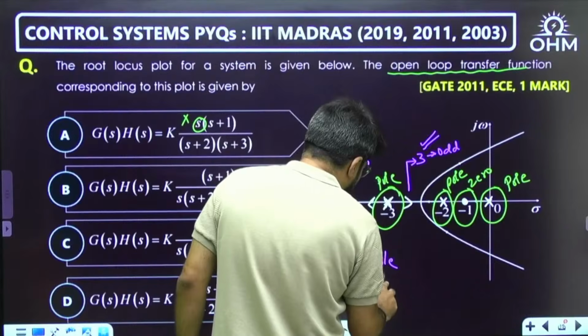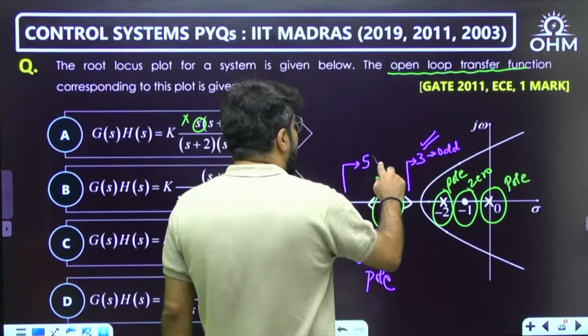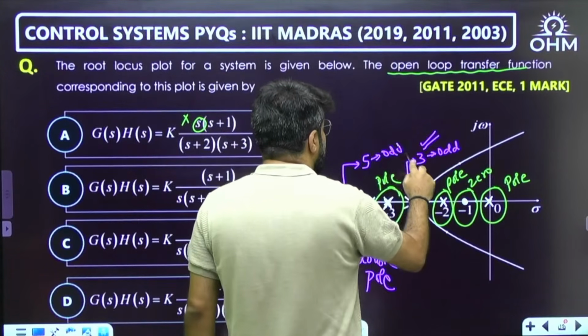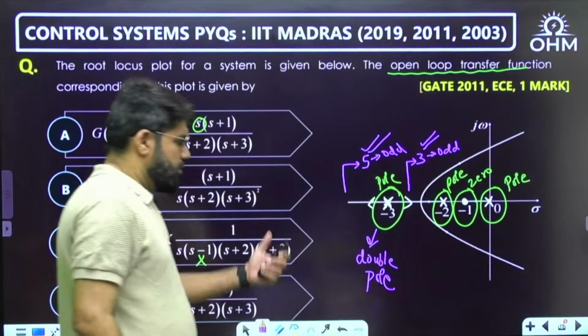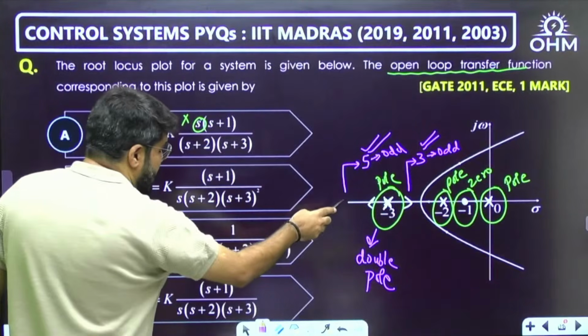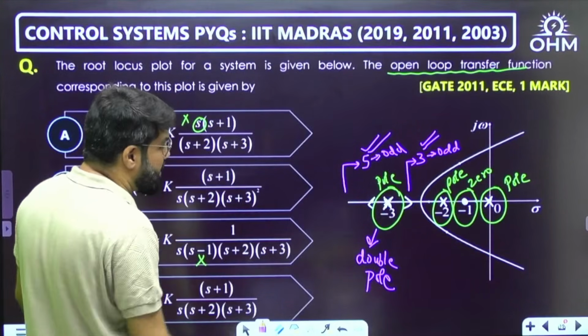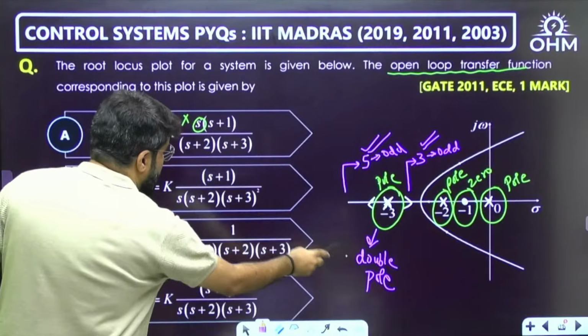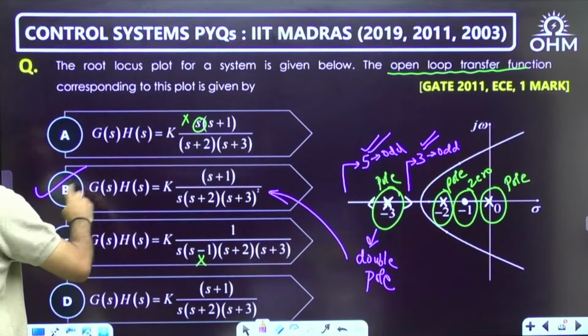And only when it is odd will the root locus exist there. So that clearly says that at s equal to -3 there is a double pole, and that takes you towards option B.